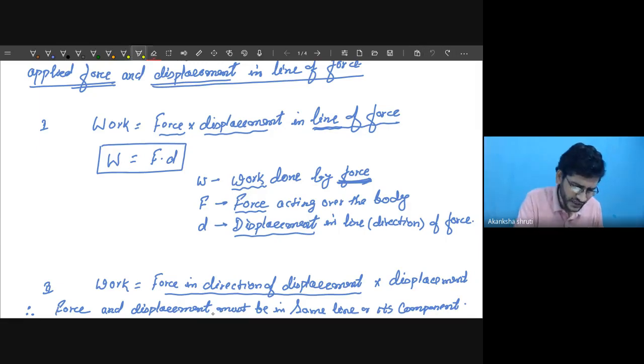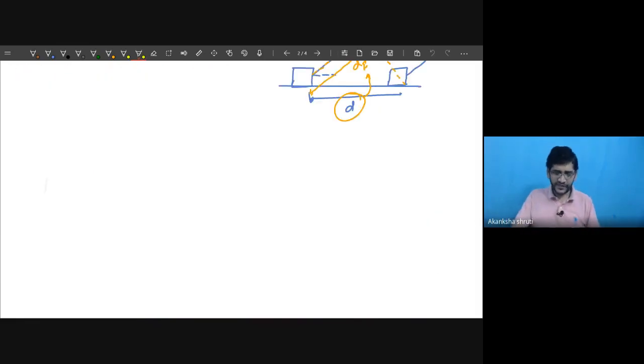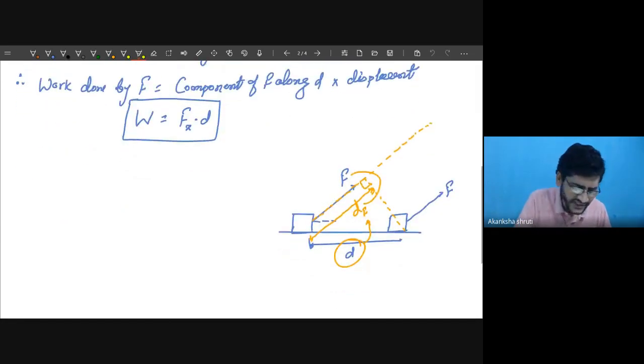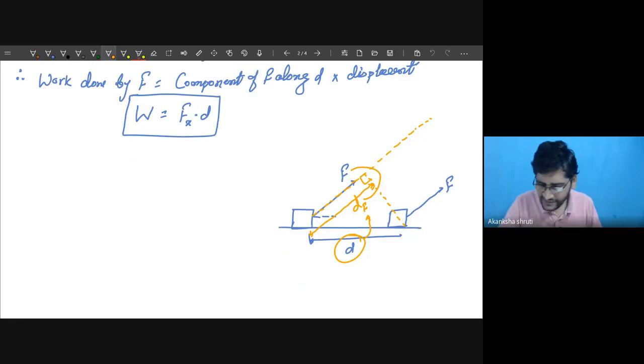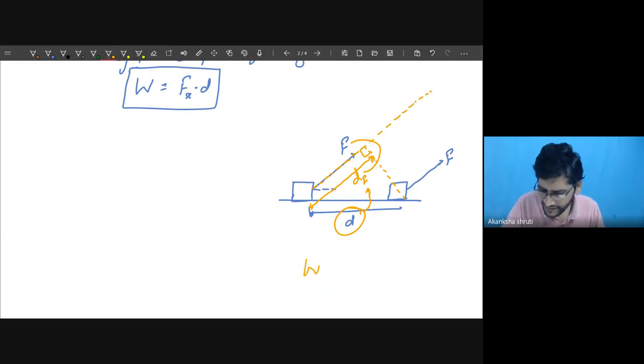So these two things mean the force and displacement are in the same line. Either we shall take the displacement along the force or the force along the displacement. It is one thing. Students, while we solve the numericals, we will get this. So in this case, we can also write it this way. The work done can be taken as the same work.